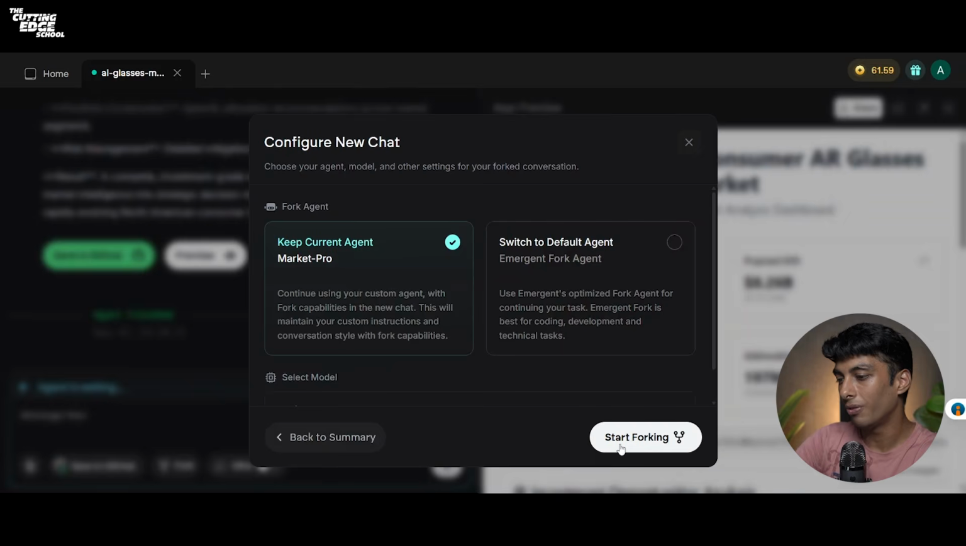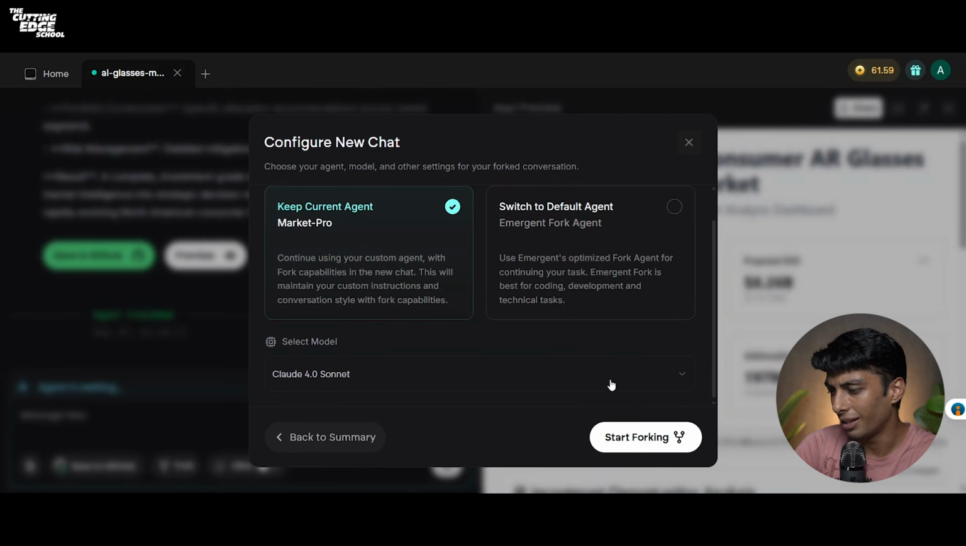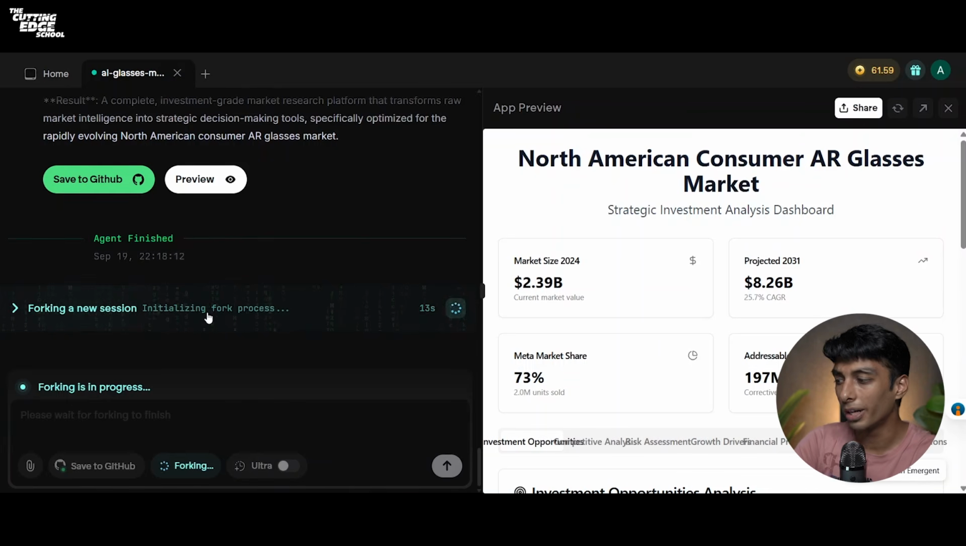If I click on approve and continue, it says keep current agent or switch to default agent. I'll keep my current agent only and I'll click on start forking. Now it says forking to a new session, initializing the fork process. Now, until this is being done, let's deploy one of our applications that we built today so you get clear on how to deploy your apps using Emergent.